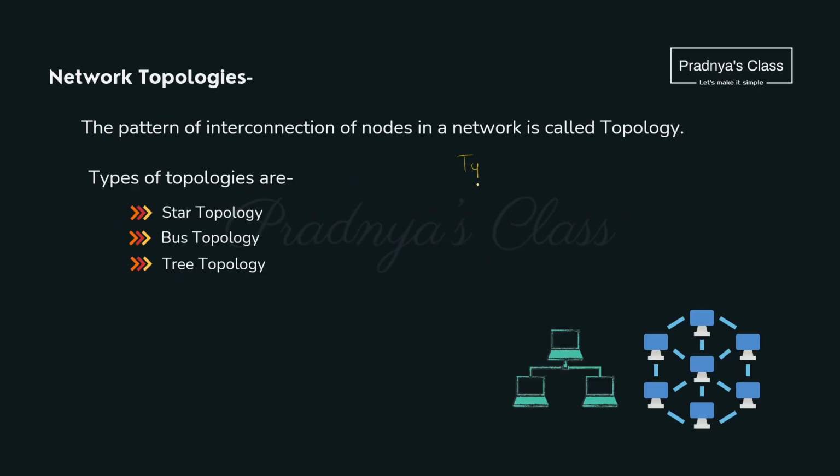Alright, let me take a pause and revise the three important topics that we discussed. The first is types of network. We discuss LAN, then we discuss WAN, the third one is MAN and the fourth one is nothing but PAN. Read definition as well as specialty, advantages, disadvantages. The second topic which we discuss is switching techniques. There are three switching techniques, circuit switching, message switching and packet switching.